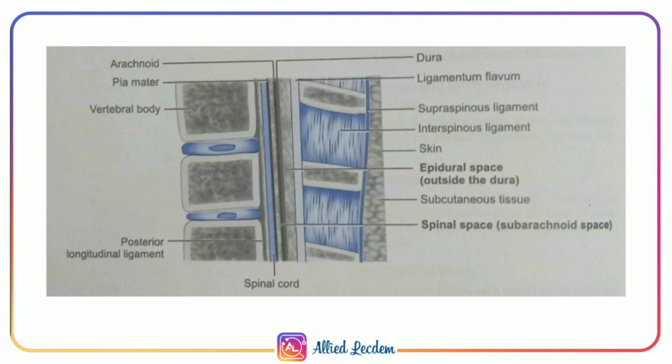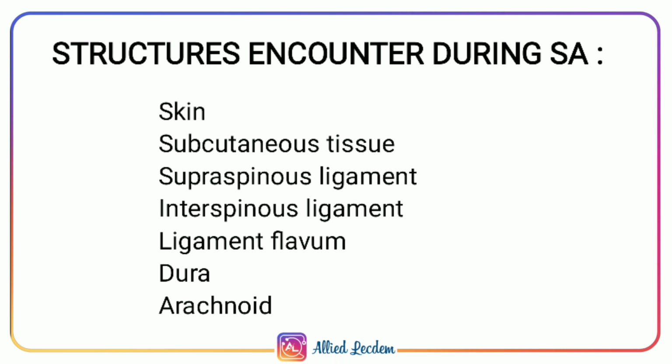So, here is the anatomy of vertebrae. The vertebral column consists of 33 vertebrae: 7 cervical, 12 thoracic, 5 lumbar, 5 fused sacral, and 4 fused coccygeal. The structures encountered during spinal anesthesia are skin, subcutaneous tissue, supraspinous ligament, interspinous ligament, ligamentum flavum, dura mater, and arachnoid mater.